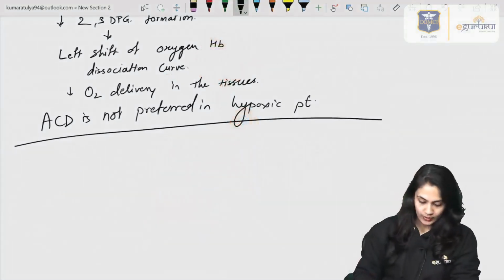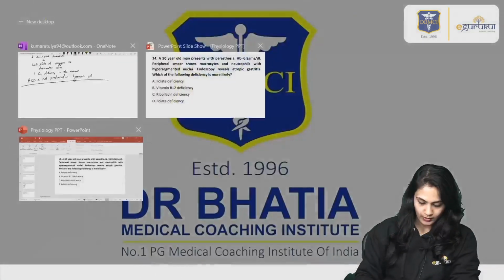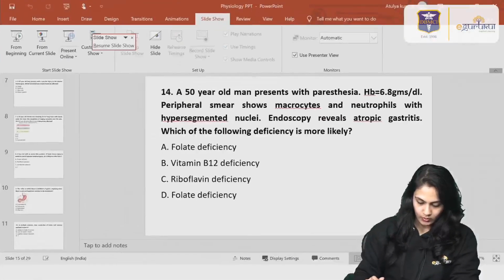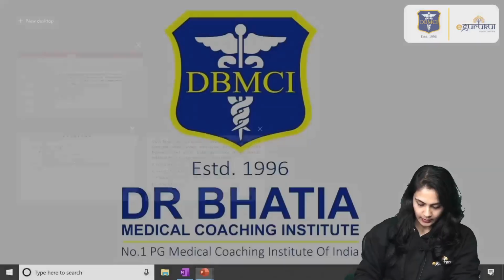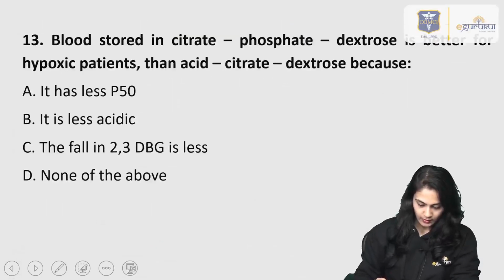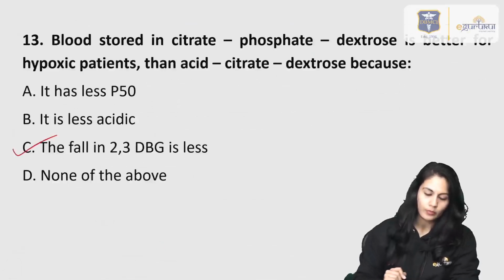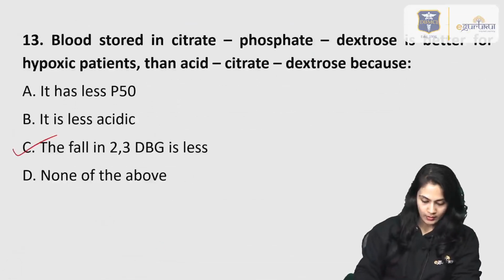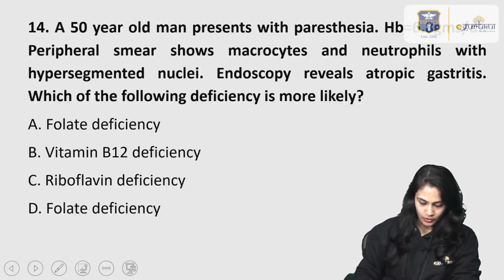So moving on to the next question, let's see what is the next question. As we know, for question number 13, the answer is option C. Let's move on to the next question.